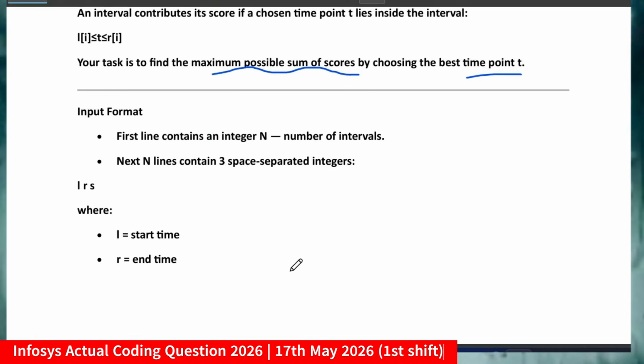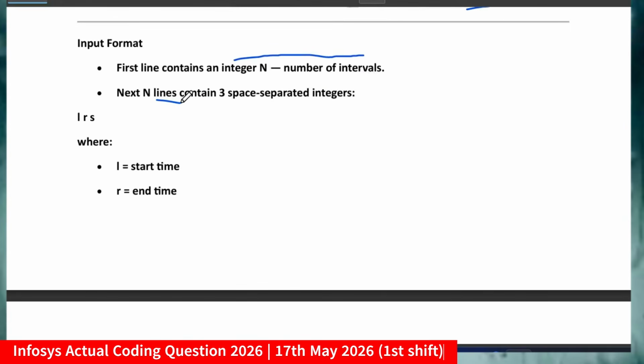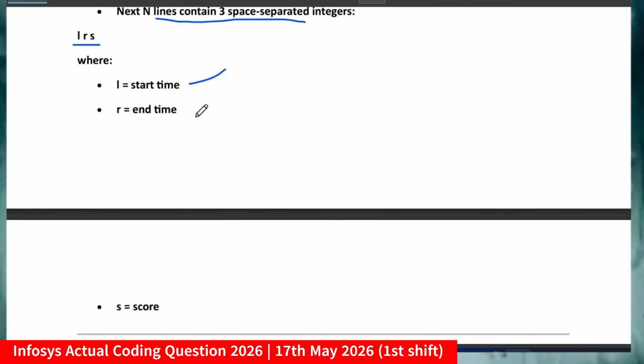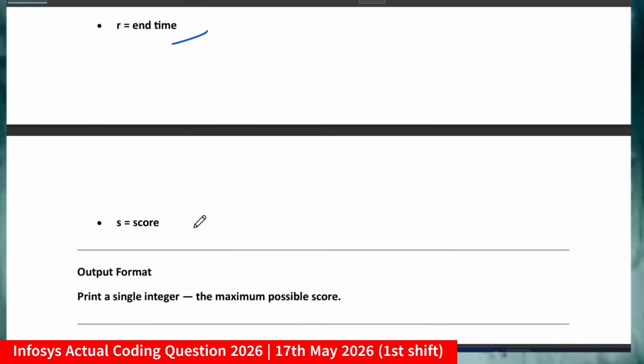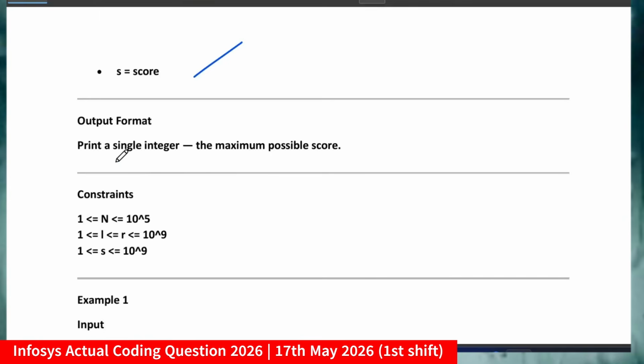Now what is the input format for this question? The first line contains an integer n which denotes the number of intervals, and the next n lines contain 3 space separated integers, that is L, R and S, where L denotes the start time, R denotes the end time and S denotes the score. So these 3 values were given. Now the output format: you have to print a single integer which denotes the maximum possible score.